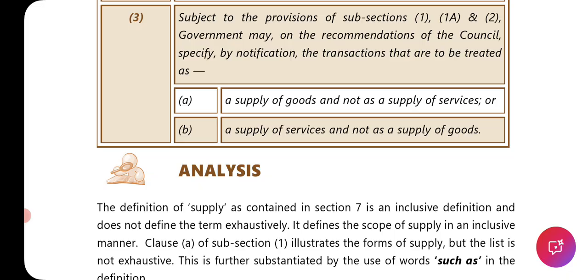This is somewhere part of composite and mixed supply, where we will understand more. I'll just give you one brief example. When printing of books or pamphlets, etc. is happening, there are a few other examples also in this part that will come later, but that printing activity, book printing or pamphlet printing, is considered a supply of goods, whereas normal envelope printing, etc. is considered a supply of service.